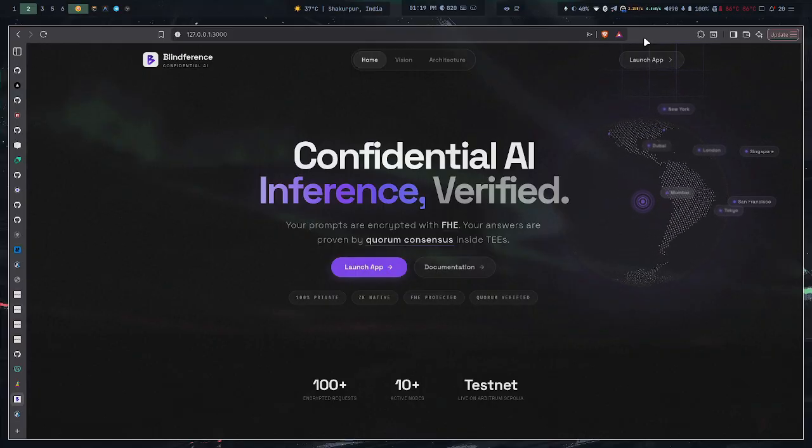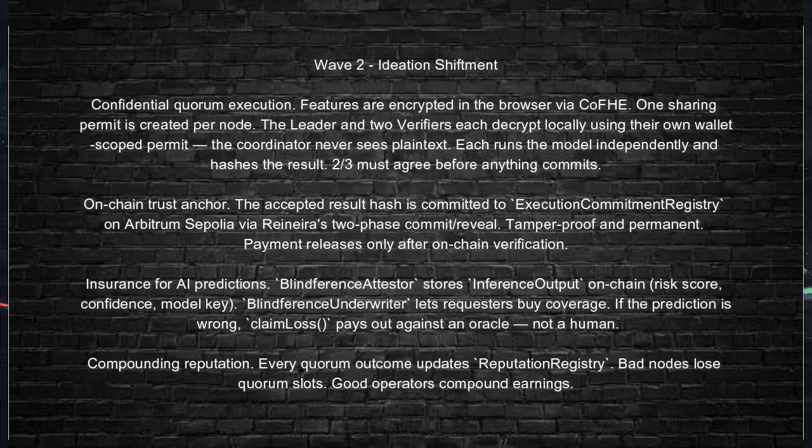Because of this, in the second wave we shifted to a more quorum-based approach. We run all these computations off chain, but we give accountability that whatever the main node executed is verified by different verifiers. So you can have accountability that the output you're getting was actually run somewhere that is verified with cryptographic proofs, as well as in trusted execution environments. So the prompts are actually encrypted end to end. We did this in wave 2 using numerical outputs.